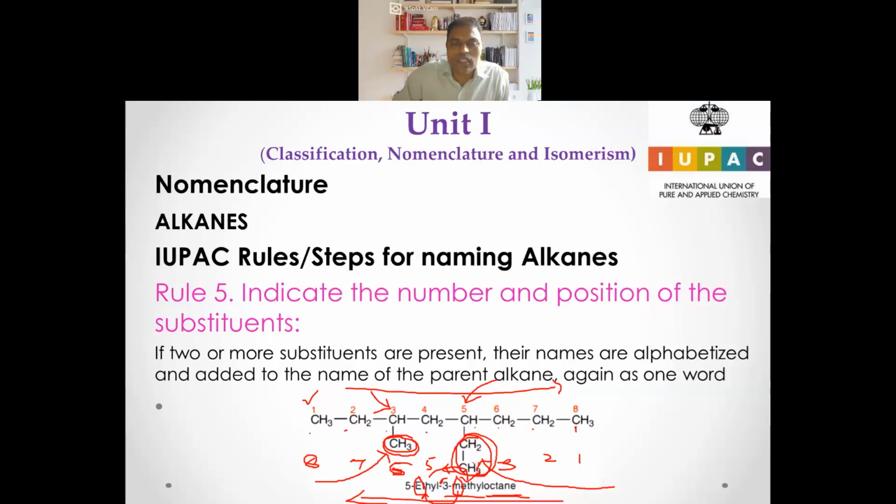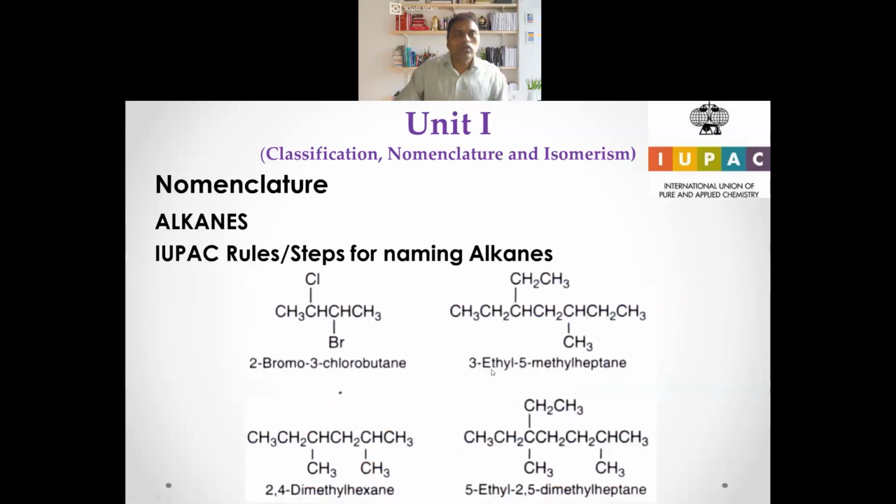So here ethyl comes first, then the methyl group. That's why the naming is 5-ethyl 3-methyl octane. So that's how you name that. And let's go with a few examples here.